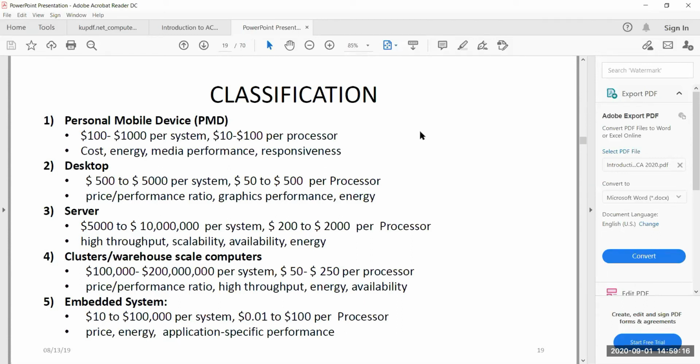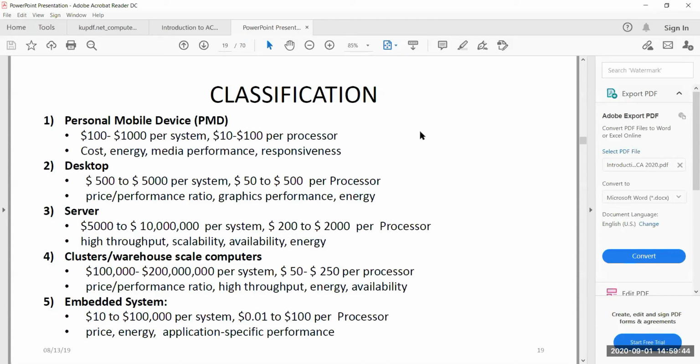If you look at the 2 points that are there against each classification, one decides the overall cost per system, and the second decides basically the design issues that will be considered when you are trying to design that particular system. So I'll skip the first part. I'll come to that a little later.